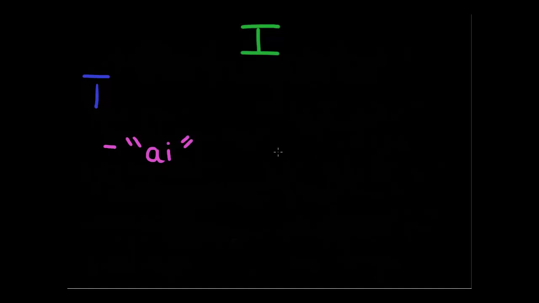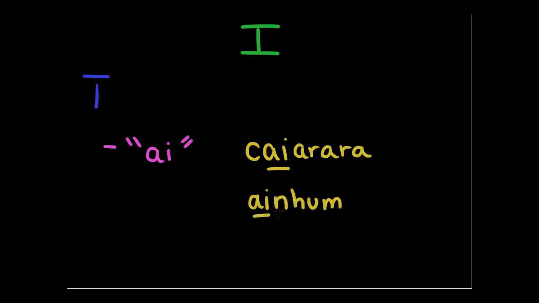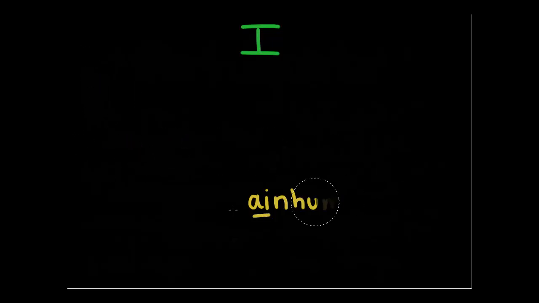You can pretty much be sure about that. Examples are kai arara, we have our AI there. Einhum is another one. Got our AI there. So mostly it's going to be AI for long I. Really, there aren't too many exceptions. The sound might not be too common in Portuguese, but again, if you run into it, spell it with an AI and you'll be fine.